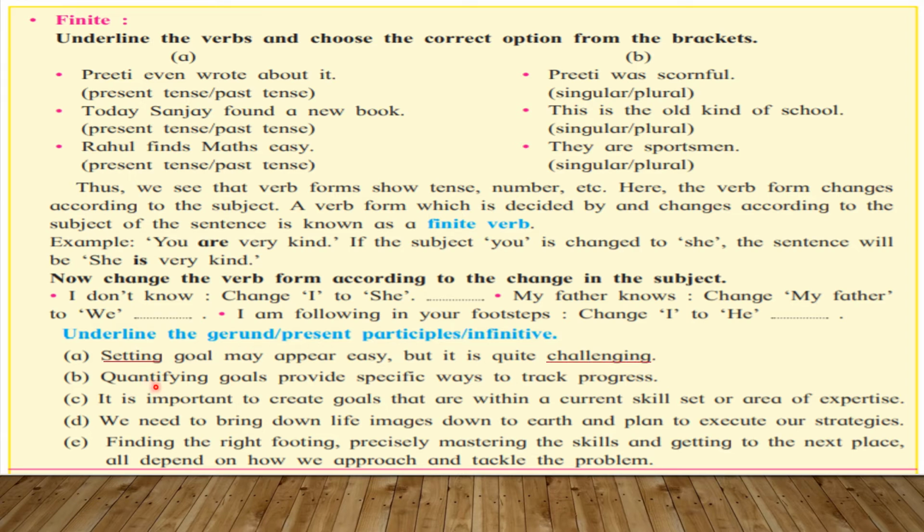See the next sentence. Quantifying goals provide specific ways to track progress. Here, quantifying is the gerund form of the verb. It is important to create goals that are within a current skill set or area of expertise. Here, it is important to create. It is our infinitive, so we have to underline it.